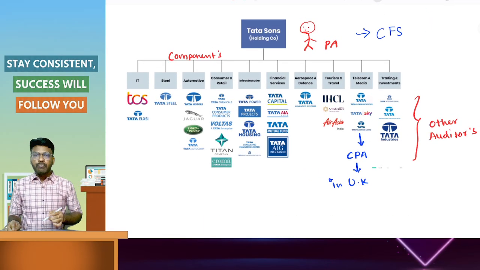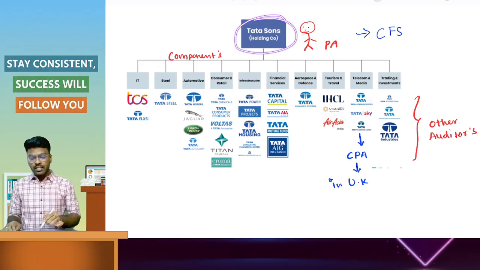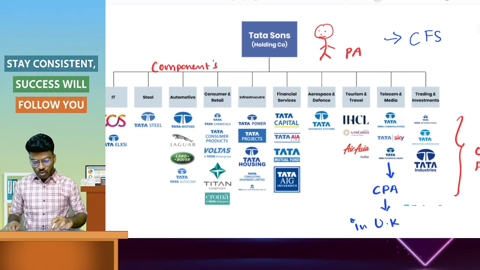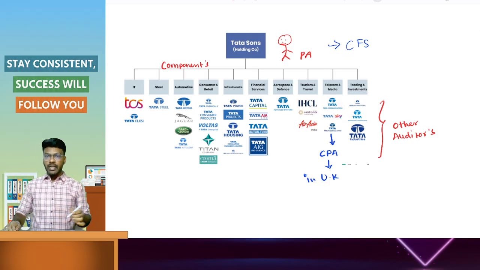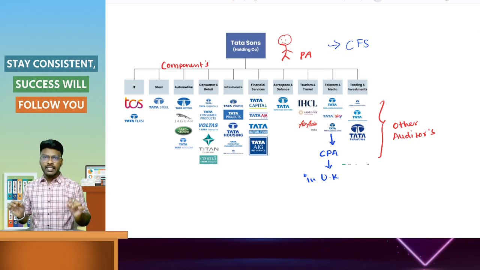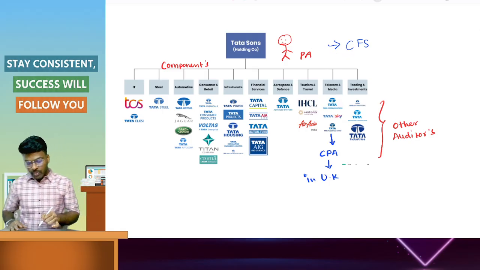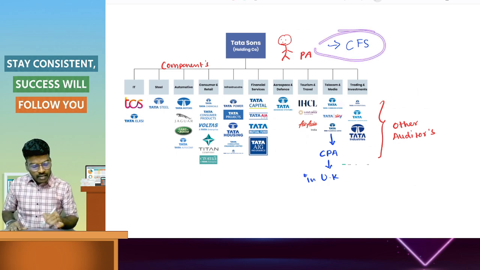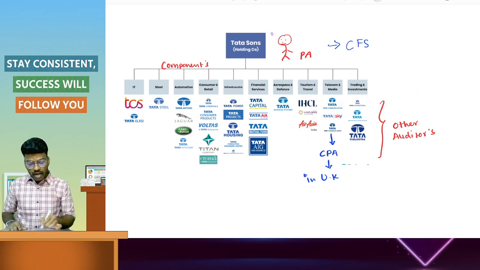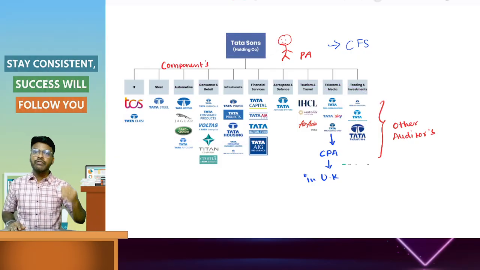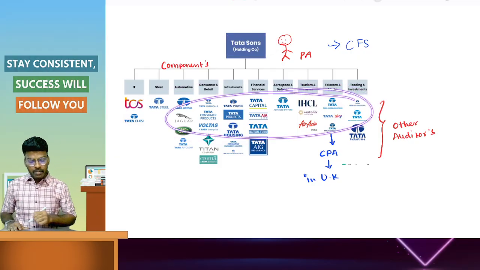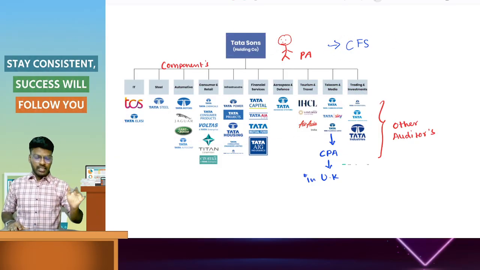I will give an example. Tata Sons is a holding company. It has to prepare the consolidated financial statement. In case of group audit, SA 600 is applicable. The consolidated financial statements of Tata Sons include the components' financial information, that is, the components' financial statements are included in the consolidated financial statement.